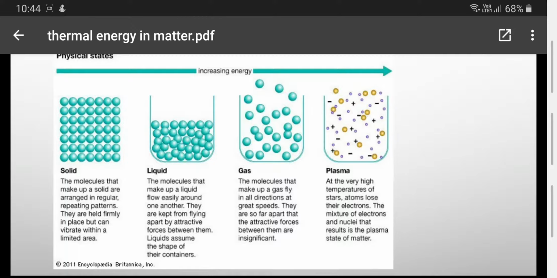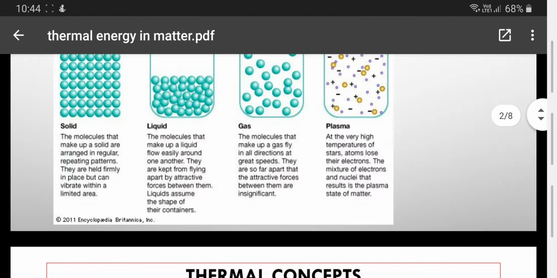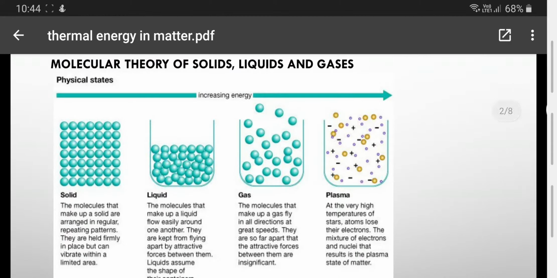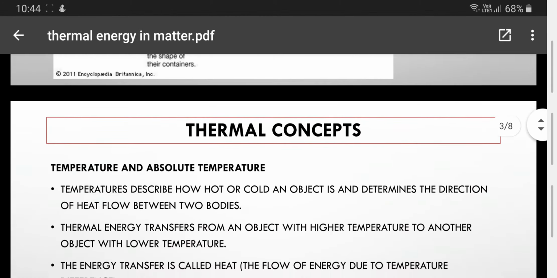Plasma has a very high temperature, found inside the stars, or in atoms when they lose their electrons. By losing these electrons, the separation is found between electrons and nucleus, resulting in the shape of the plasma itself, which is a state of matter, which means there is an increasing amount of energy, as you can see from the arrow.